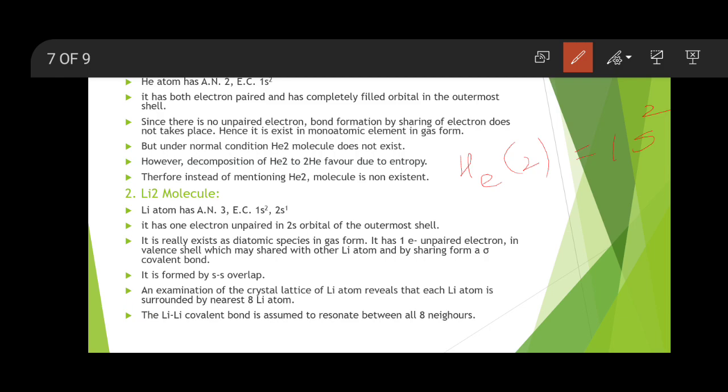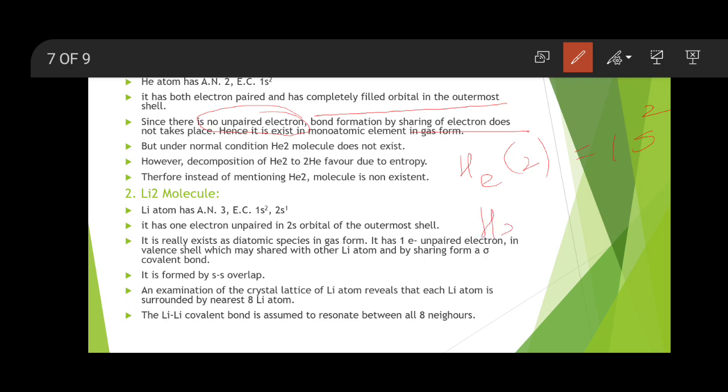So when these 2 electrons are paired, the s orbital is completely filled. That is, its outermost shell is completely filled. At that time, there is no unpaired electron, that means there is no electron available for sharing. As a result, no bond formation takes place.